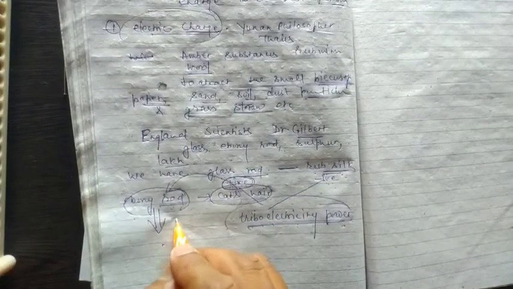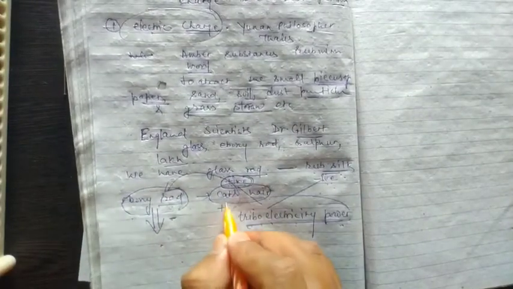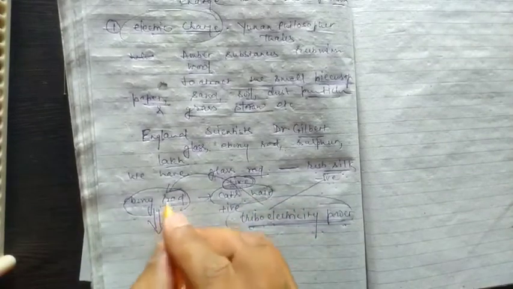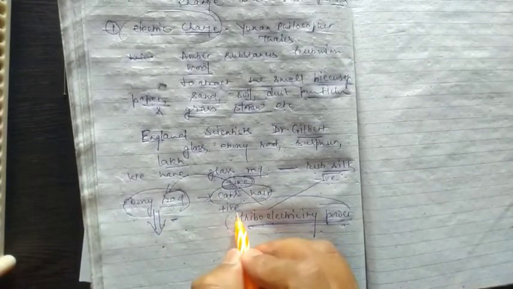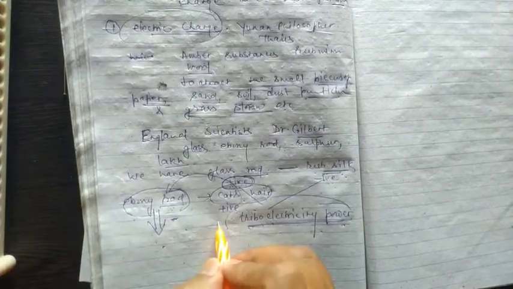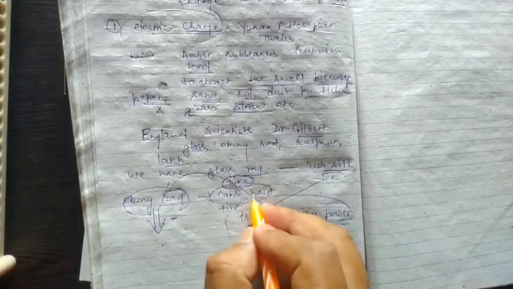It is negative charge, and the cat's hair is positive charge, which is based upon the triboelectricity power.